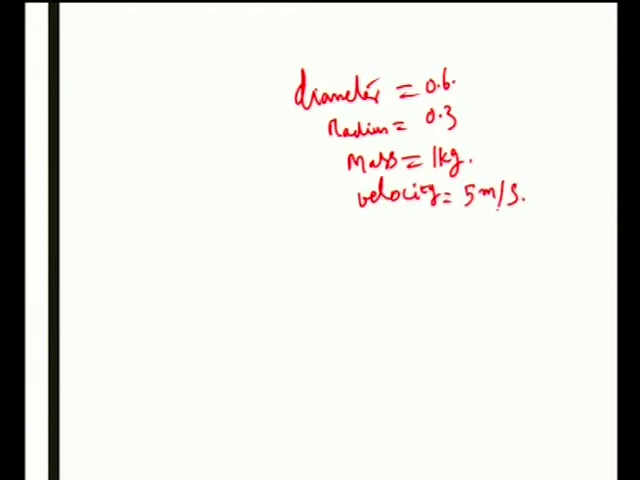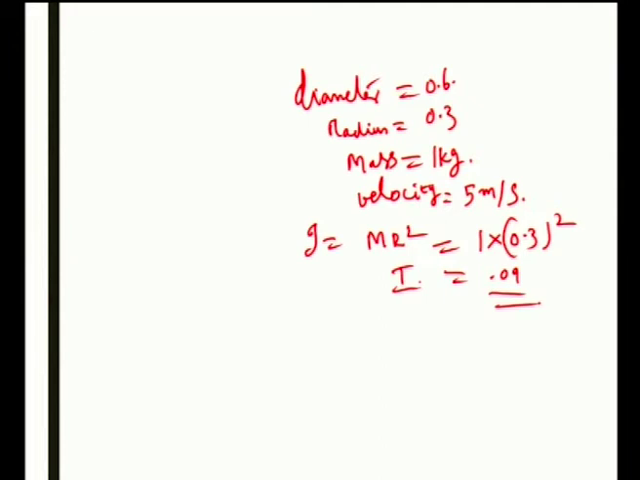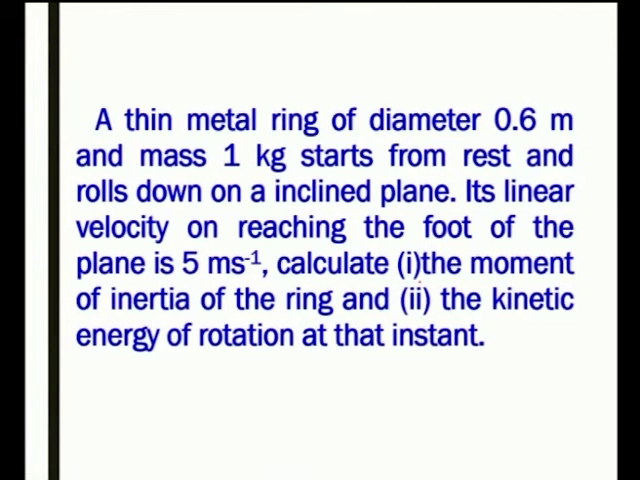Here you see the moment of inertia. For a thin metal ring, moment of inertia I is equal to m r squared, that is m is 1, r is 0.3 squared, that is 0.09. So moment of inertia I is equal to 0.09. Now, what is the kinetic energy? They are asking you what is the kinetic energy. Its linear velocity is given, v is equal to 5. Calculate the moment of inertia of the ring. We have found the moment of inertia is equal to 0.09, and the kinetic energy.